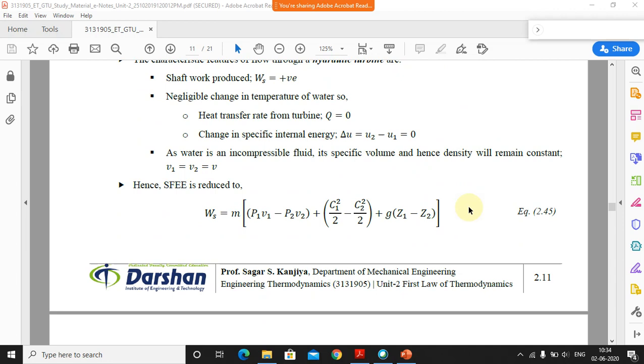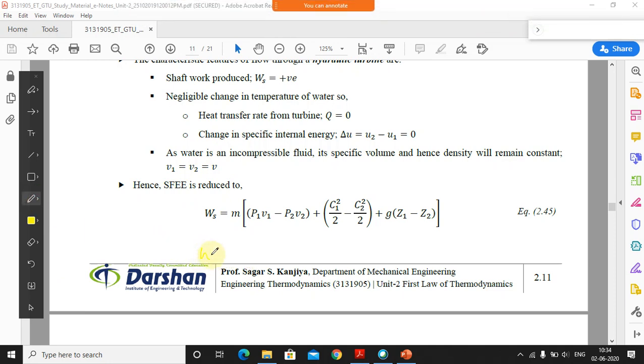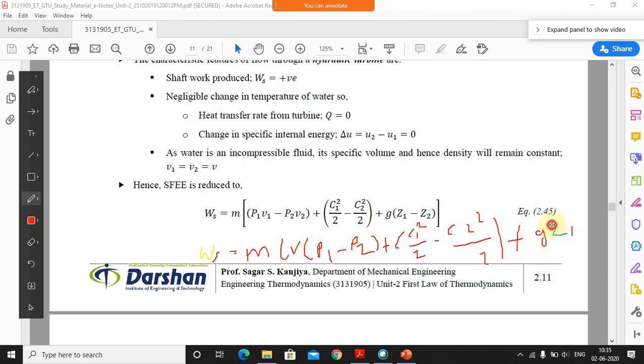So if we convert it into another equation, if we simplify the equation a little more, then in this case Ws will become m into, sorry, one second, that is nu into p1 minus p2 plus c1 square by 2 minus c2 square by 2 plus g into z1, because z2 is 0.